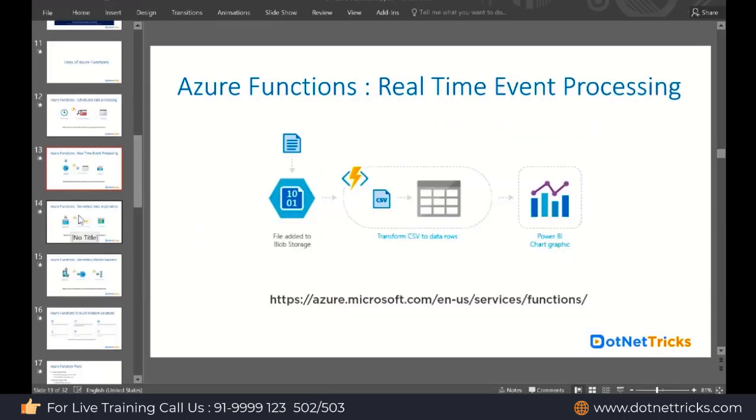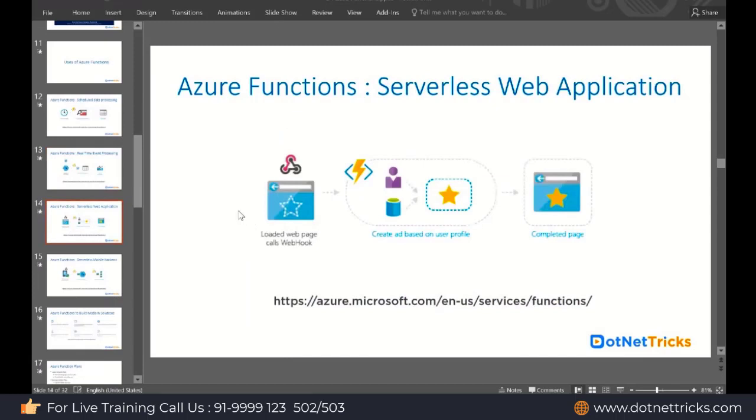Another use case for Azure Function is, let's say you are going to build a serverless web application. The example here: let's say you are going to sign up on a website, and behind the scenes, you need to provide so many permissions, so many roles to the user so that the user will be able to access our website smoothly. In that case, you can have a function. Behind the scenes, that function will provide the different roles in the database and the different accessibility. Finally, it will create the profile, and when the profile is ready, it will let you know that your profile has been created.